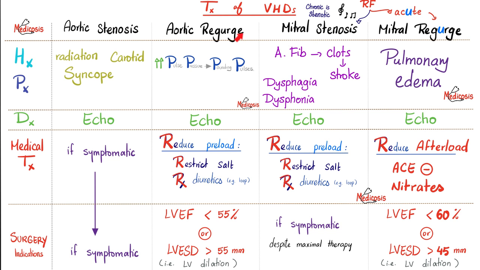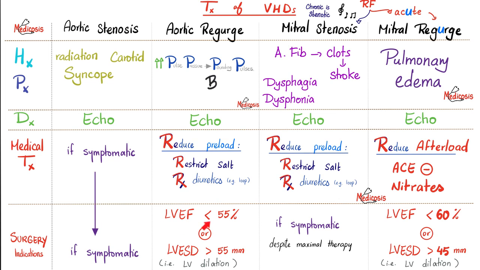Let's review. Aortic regurgitation is characterized by widened pulse pressure leading to bounding pulses. It is written with a B, not a P, but let's keep it simple, just for the mnemonic to work. Diagnosis, echo is the best. Medical treatment, reduce preload by restricting sodium intake and giving diuretics such as loop diuretics, especially if there is pulmonary edema. When should we perform surgery?